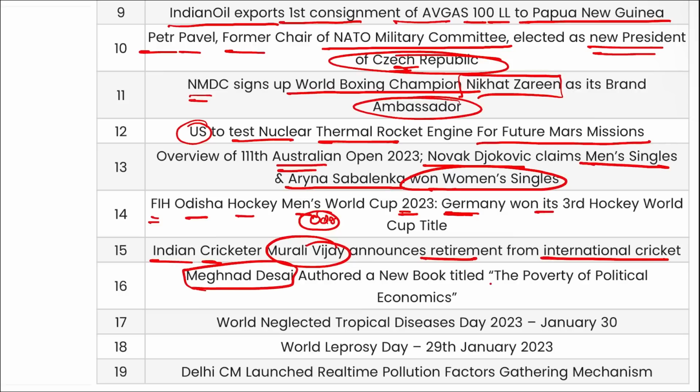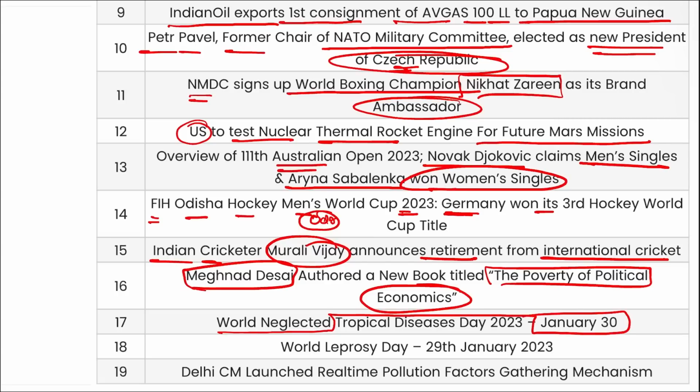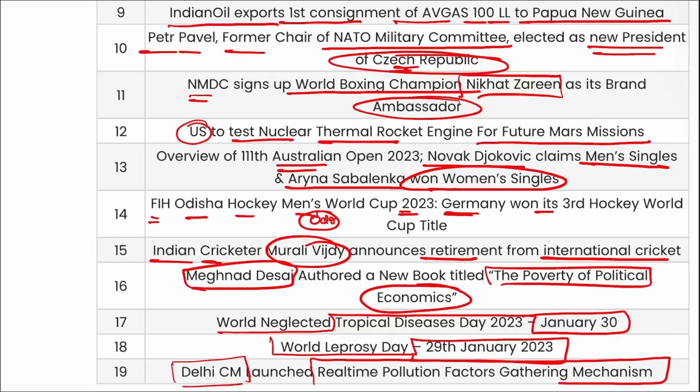Meghnad Desai has authored a new book, that is The Poverty of Political Economics, and World Neglected Tropical Disease Day is observed on 30th of January, while World Leprosy Day is observed on 29th of January. Delhi's Chief Minister Arvind Kejriwal has launched a real-time pollution data gathering mechanism and also a van that will be collecting real-time data in various locations of Delhi. So that's all for the day, friends.